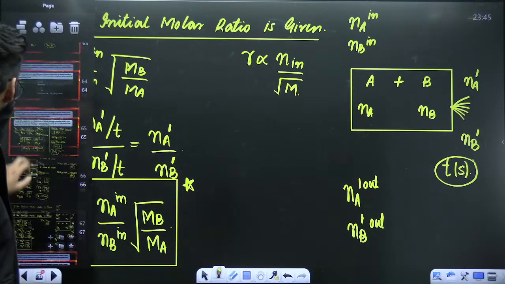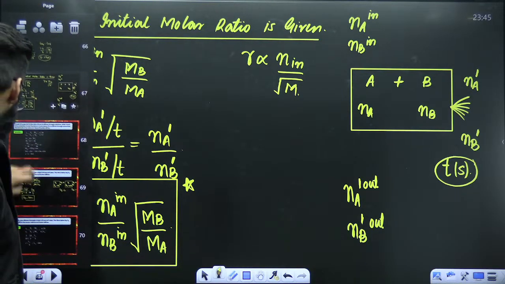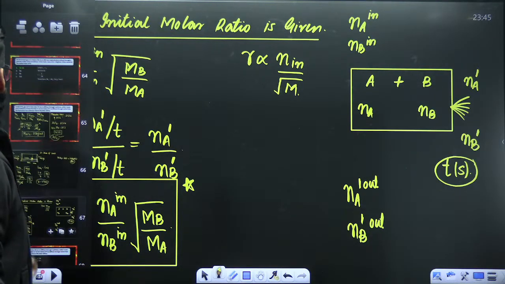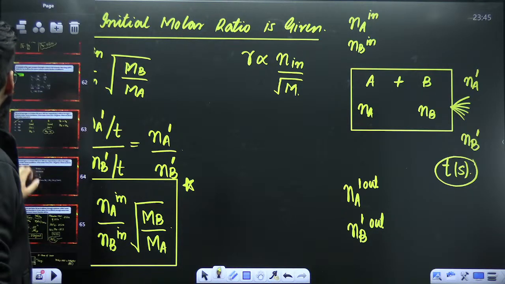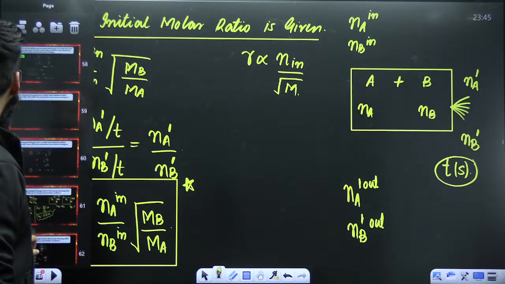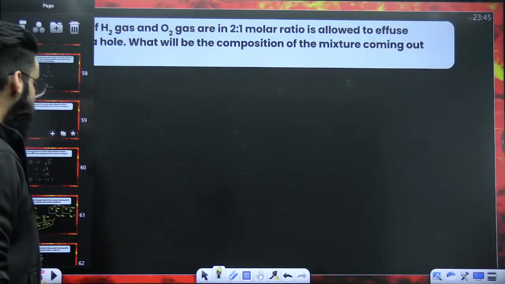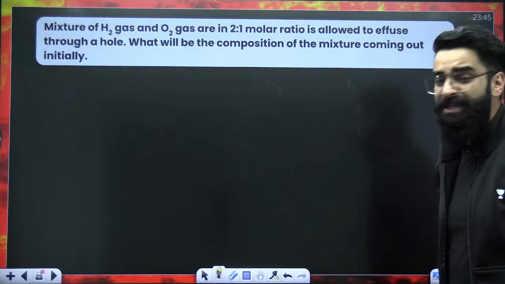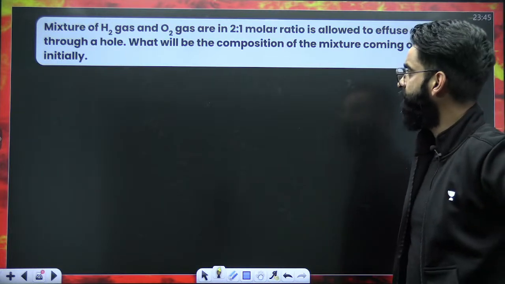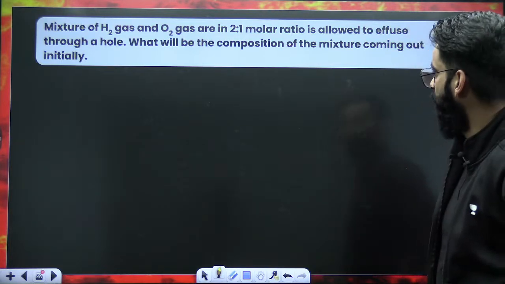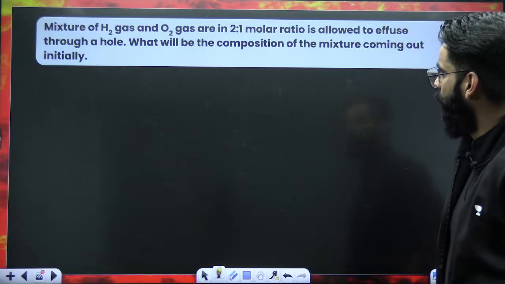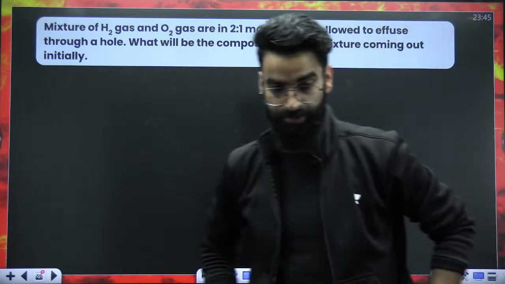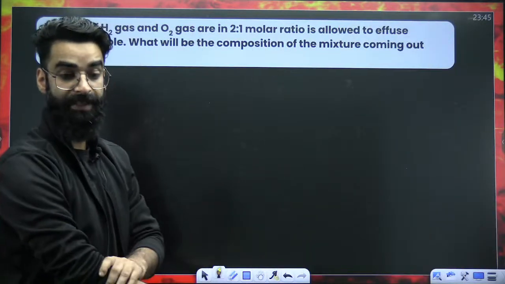Let me find a question for you, just a second. Yeah, this is the question, guys. Mixture of H2 gas and O2 gas are in 2:1 molar ratio. Allowed to effuse through a hole. What will be the composition of the mixture coming out initially?